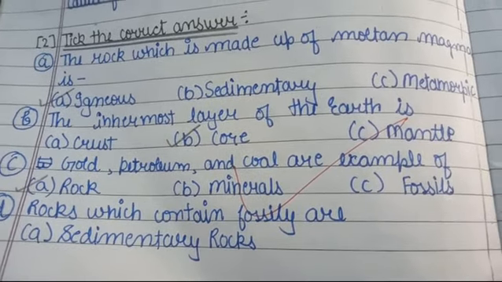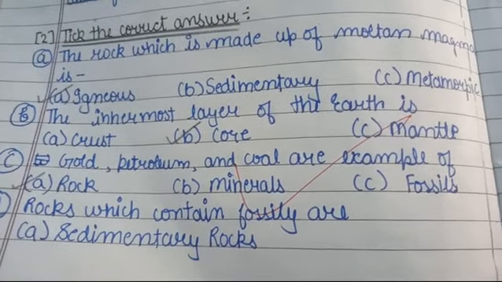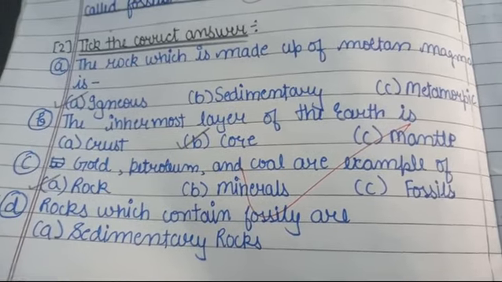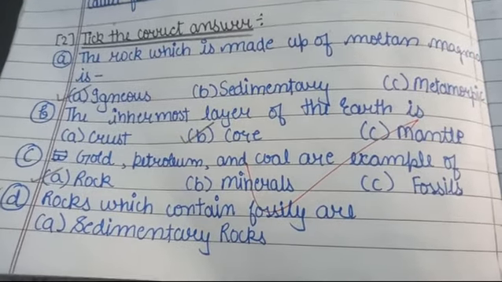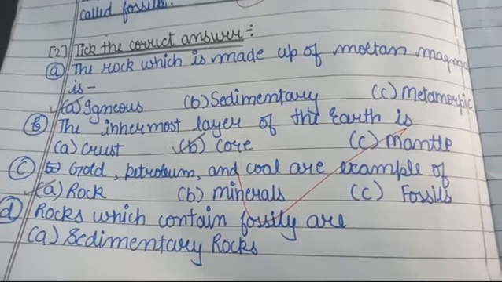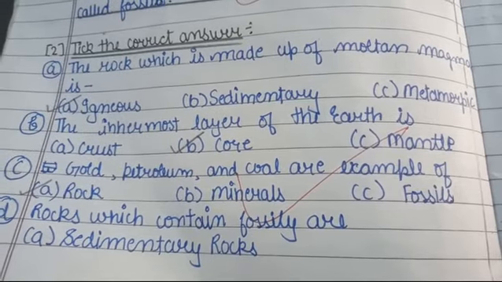Gold, petroleum and coal are examples of rock. Fossils are the remains of dead plants and animals. Minerals are something else.